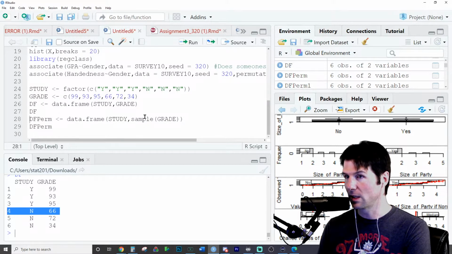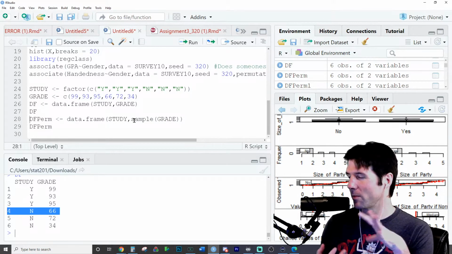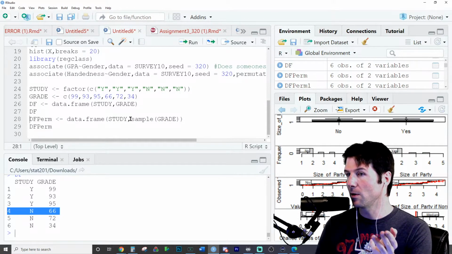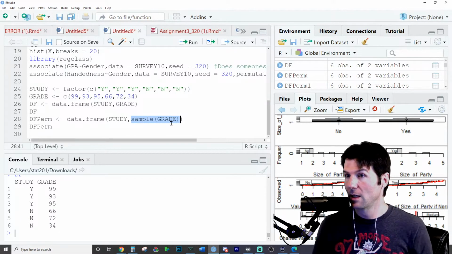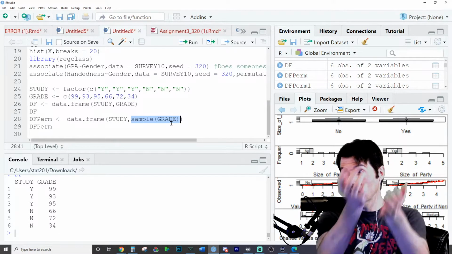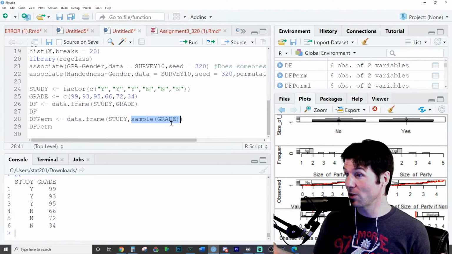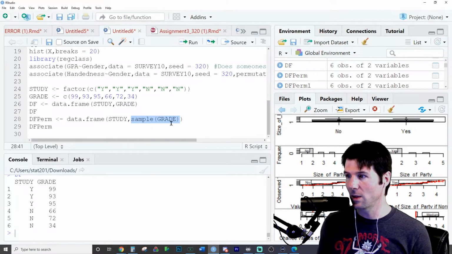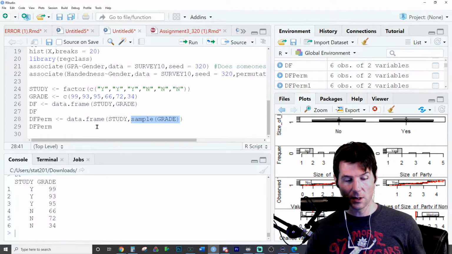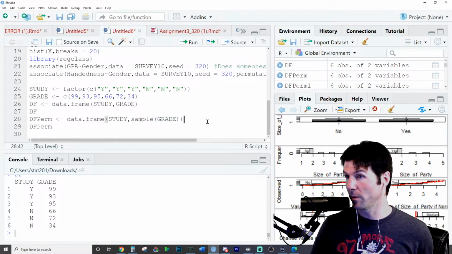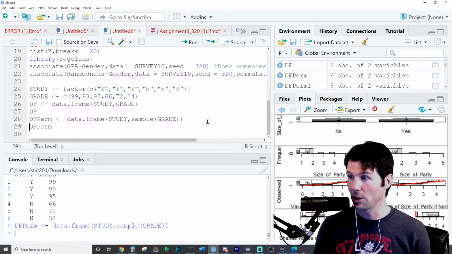Now, what is a random permutation? You could randomize both of them, but as long as you randomize one of them, you're good. If you notice what I did here, I'm creating the same data frame, but I'm sampling the grade to randomize whatever grade someone gets. So it's like I take your test and throw them in the air and say, take the one that's nearest to you. Well, it doesn't matter if you studied then, because whatever grade you get is just random to the test that falls nearest to you. So this is a data frame created by a permutation, a random orientation of the data.